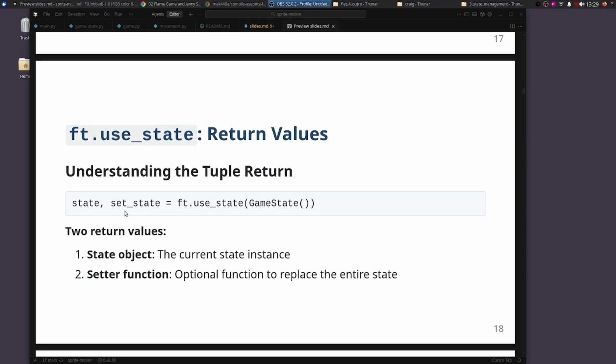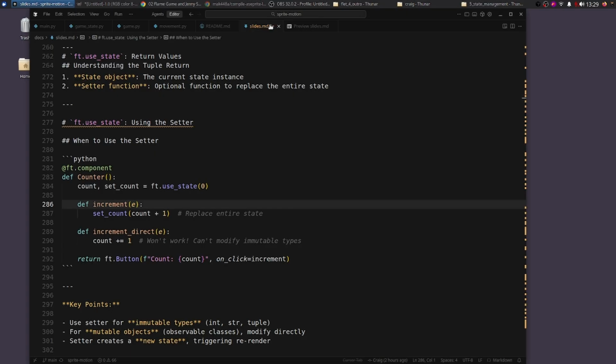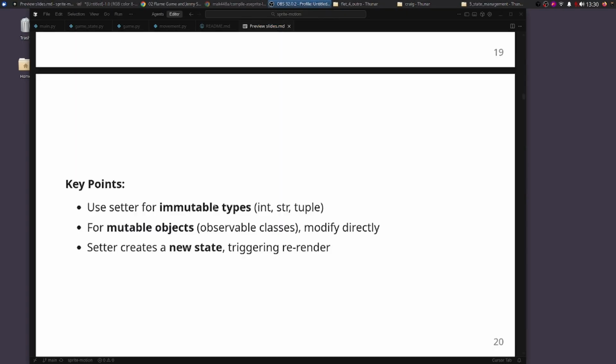And then you have the setter, which is the way to set the state of it. If you do use a setter from ft useState, this is the setter here. You just pass it the new value. And the value could also include the count. In many applications, you would use a setter for integer, strings, and tuple.